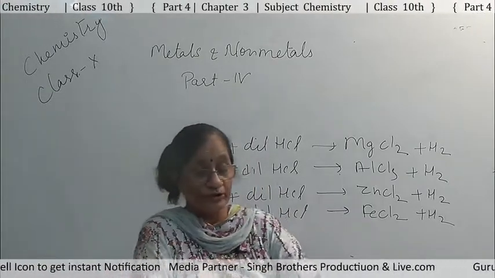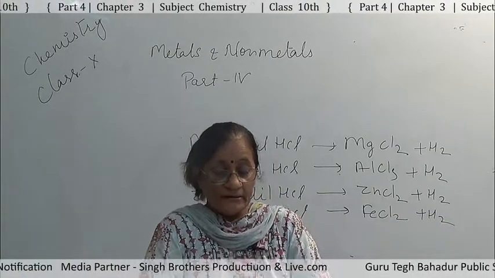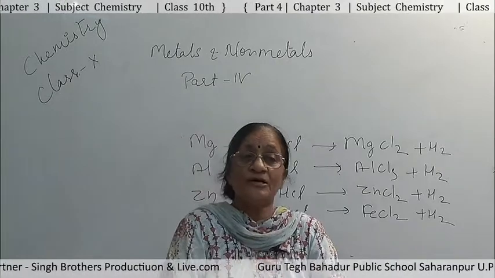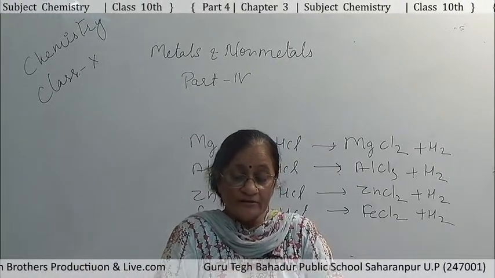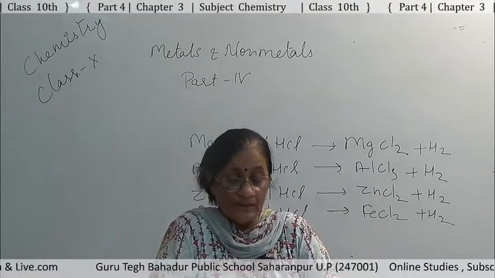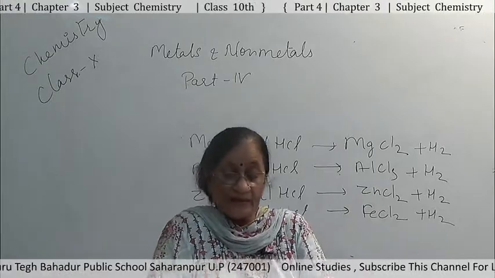Magnesium is more reactive than the other metals. The reaction of aluminum, zinc and iron is fast, but controlled, and no violent bubbles are seen in these cases.